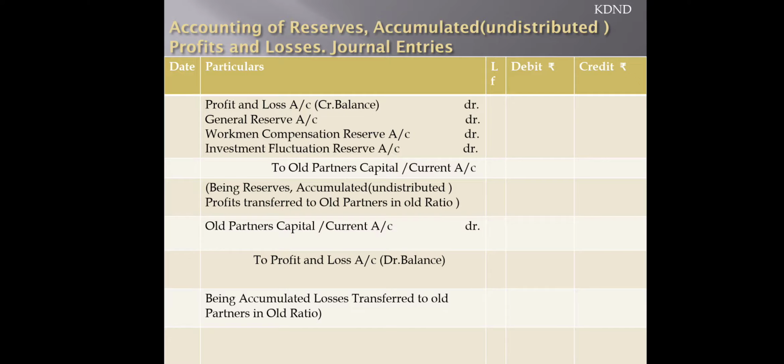The journal entries format is given, and these are the fixed journal entries which are to be passed when the new partner is entering the business, and the accumulated profit and losses are to be written off.